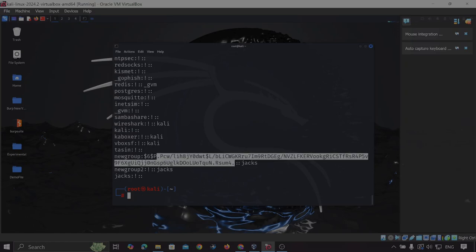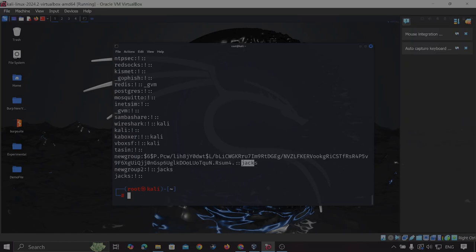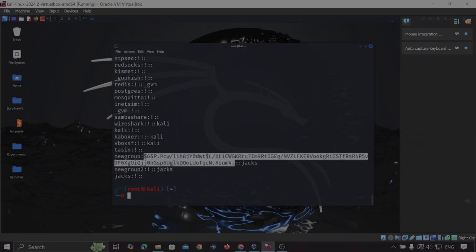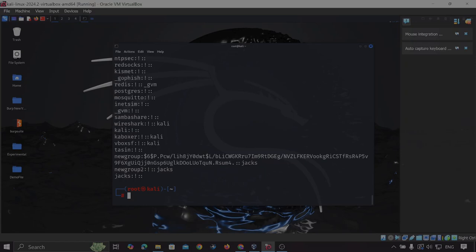This is the encrypted password, and this indicates the group member of the new group. In this case as well there is no group member, that's why it's empty, and this exclamation symbol is indicating that this group does not have any password, so that's why it's empty. But in the case of new group I have set a password, so that's why we can see it in encrypted form. Also we'll see how we can set a password for any group. Okay, so this is for the administrative files.